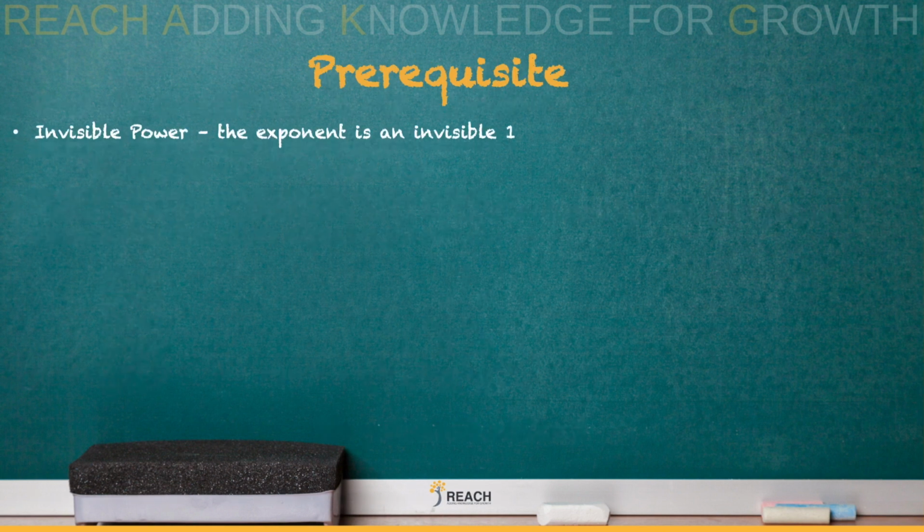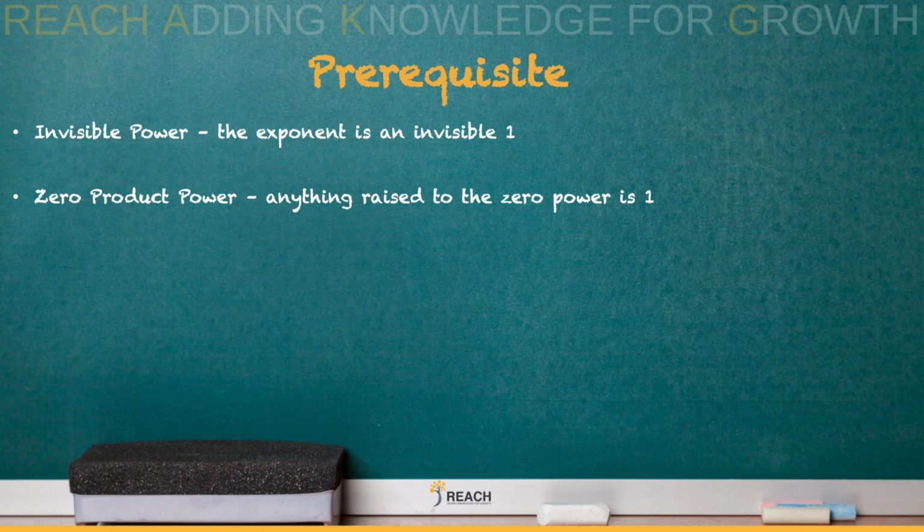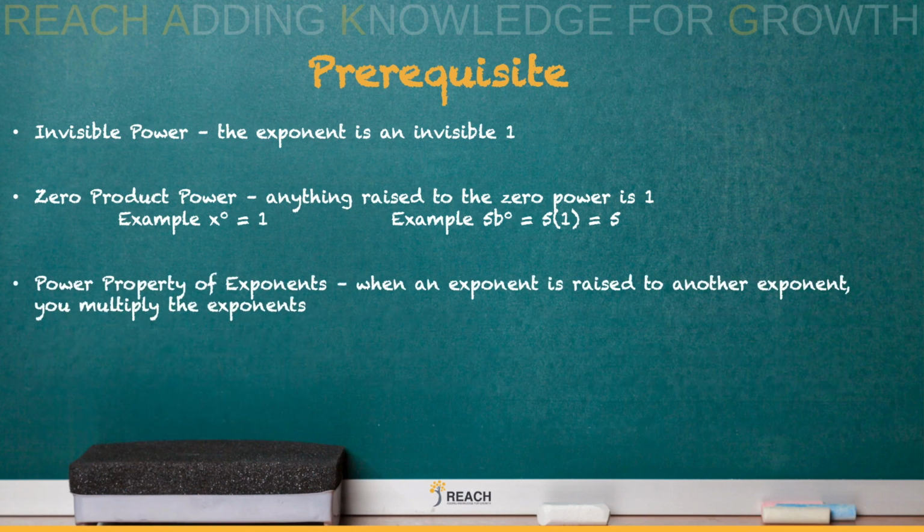Alright, so you guys know math is a pyramid subject. It builds. So you can't forget the invisible power. The exponent is going to be a 1. Zero power: anything raised to the 0 power is 1. Power property of exponents: when an exponent is raised to another exponent, you multiply the exponents. Let's check out this example. X to the third power squared means x to the third times x to the third, which is x to the 6th. You can just multiply 3 times 2.